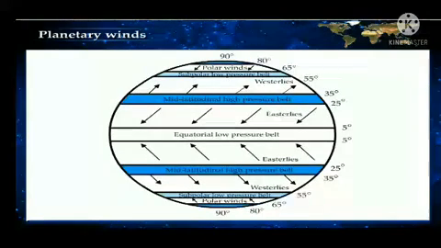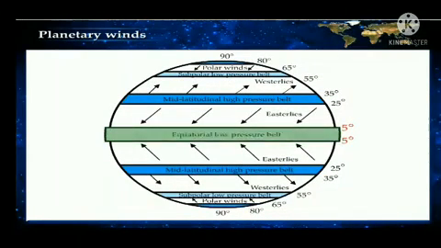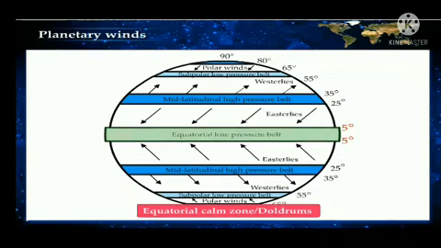Do you know the region up to 5 degrees north and 5 degrees south of the equator remains calm for most of the year, and winds do not blow in this region? It is called the equatorial calm zone or doldrums.